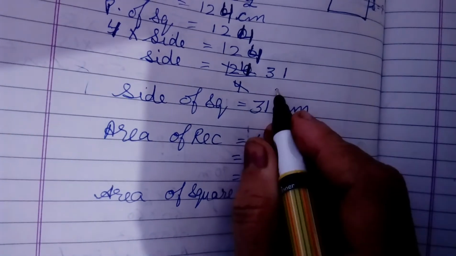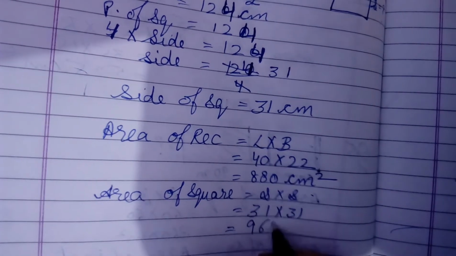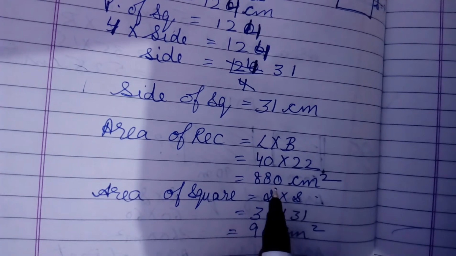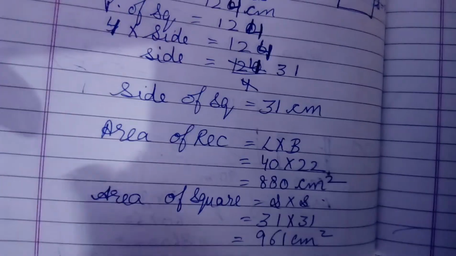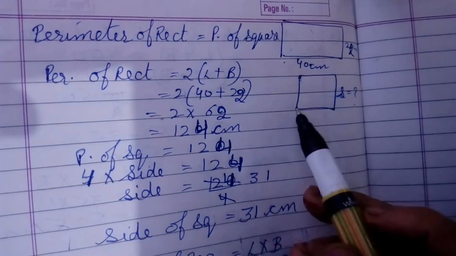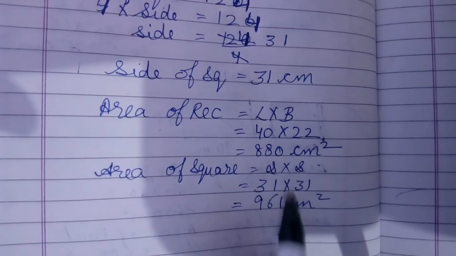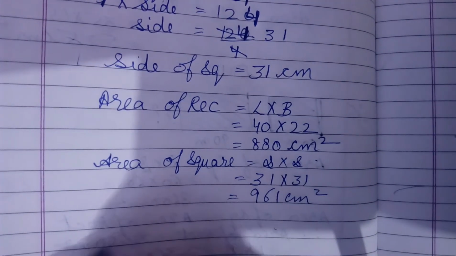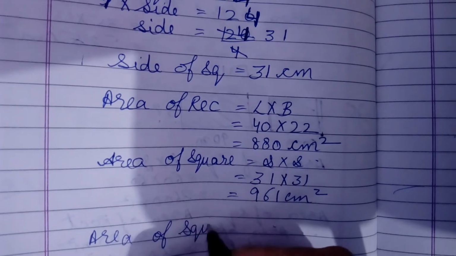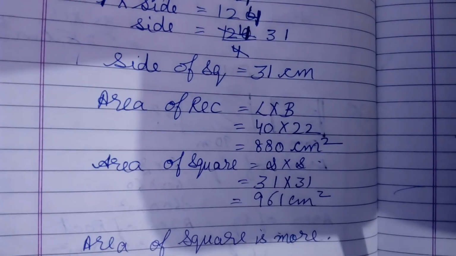Side into side. Side is 31. So 31 multiplied by 31, 961 centimeter square. So the question they have asked is which encloses more area? When the wire was bent into a rectangle shape, this is the internal region, and the square is this internal region. Which has greater area? So you see 80 is lesser, so we can say that the area of the square is more, or we can write square encloses more area.